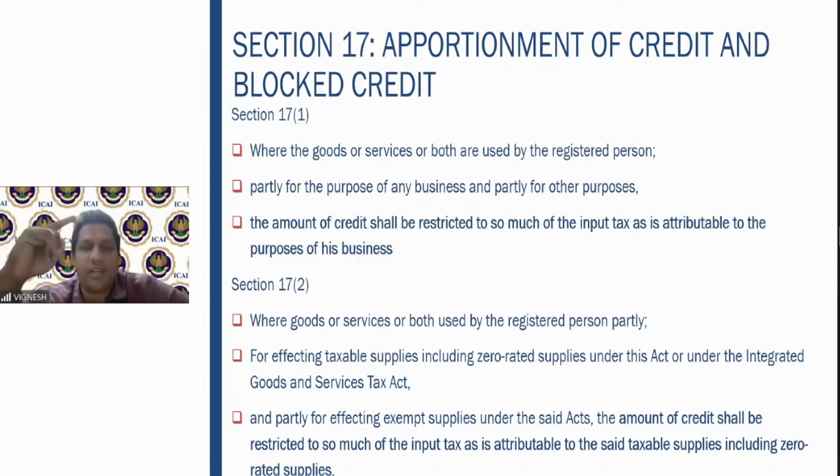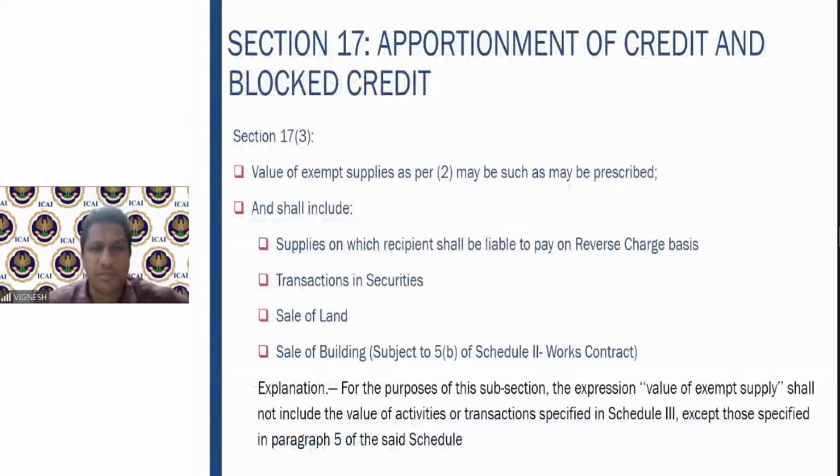So 17 subsection 1 says that if you use goods for business and for other than business, the credit will be restricted to whichever is for the business. The second one says that where the goods are used for effecting taxable supplies, including zero-rated, and exempt supplies, the amount of credit shall be restricted to so much of the ITC as is attributable to the said taxable supplies. Again, how do we do this? Rule number 42 and 43 are the respective rules which cover this. Fine. So that is 17 subsection 1 and 17 subsection 2.